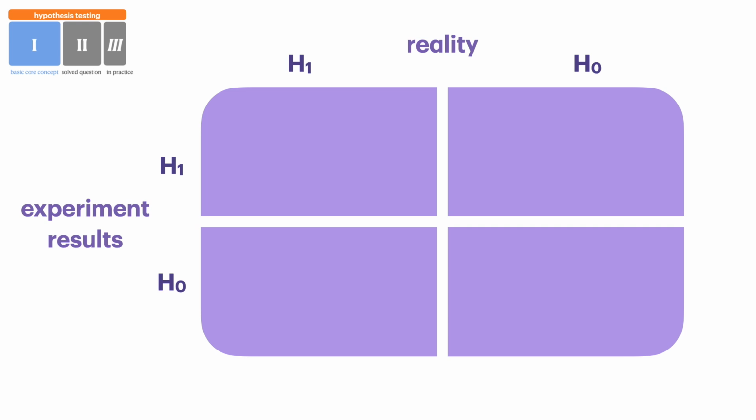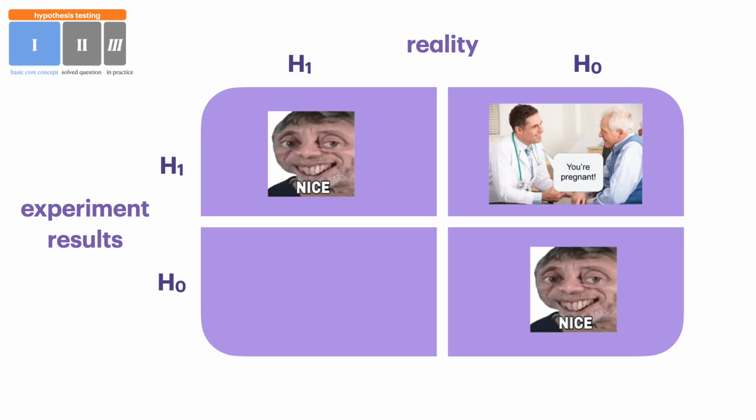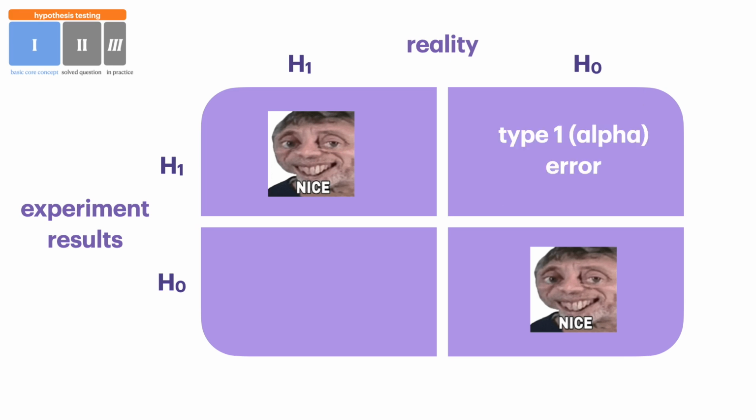So let's say we run a study and we find that there is a difference, and in reality there is a difference. This is pretty nice. And also, let's say we do a study and we find that there is no significant difference, and in reality there is no significant difference. This is also pretty nice. Now imagine, however, that we do a study, we find a difference between these 2 variables or outcomes, but in reality there is no difference. This is known as your type 1 or alpha error. It's like going to a dude and saying, hey, listen man, we ran a pregnancy test and it was positive. And very obviously the person is not pregnant. So this is going to be a type 1 or an alpha error.